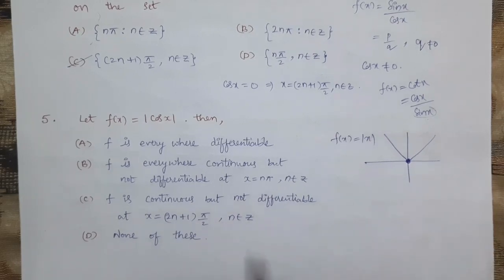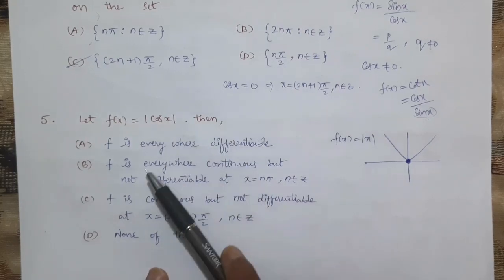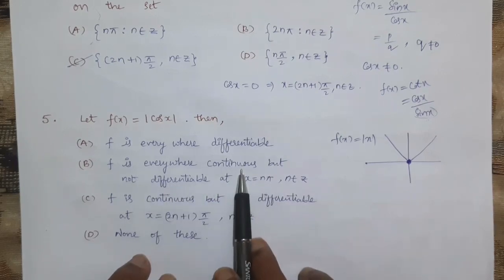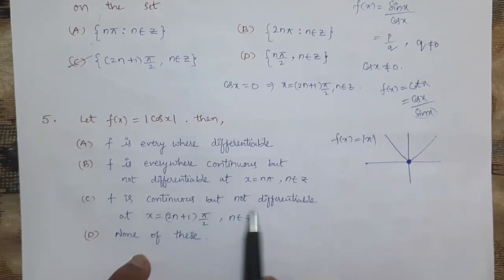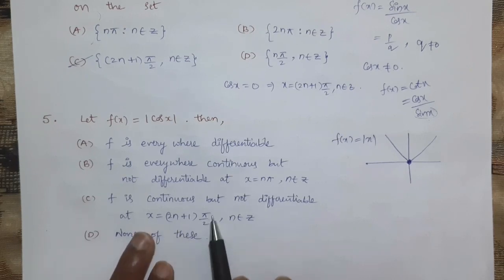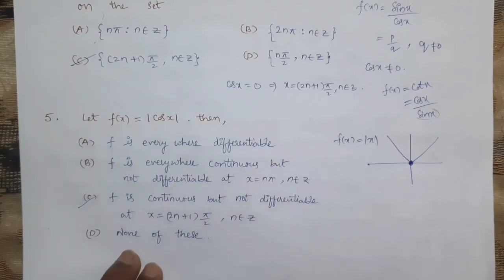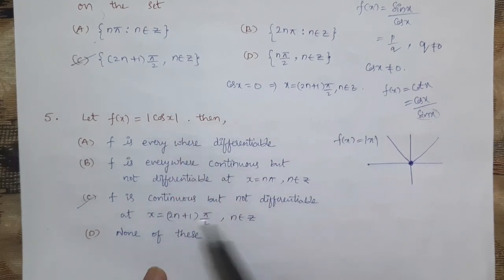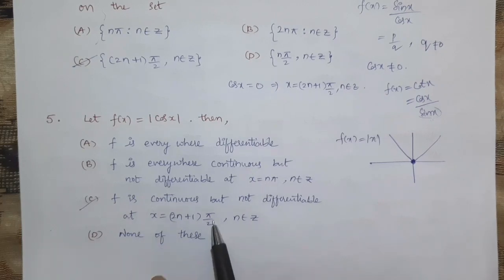Remember that concept. Here also, as f of x equal to mod cos x, see here, f is everywhere differentiable. Next, f is everywhere continuous but not differentiable at x equal to n pi. Next, f is continuous but not differentiable at x equal to 2n plus 1 into pi by 2, n belongs to z. So none of these. So here you need to select option C. Why? Because f is continuous. As it is a modulus function, it is always continuous. Next, but not differentiable at x equal to 2n plus 1 into pi by 2.